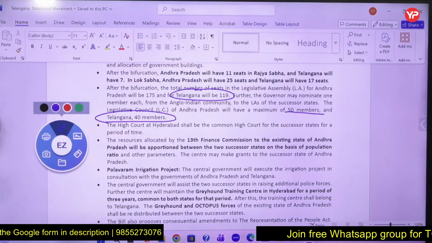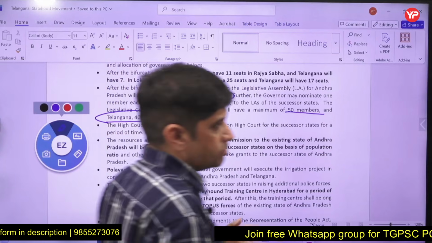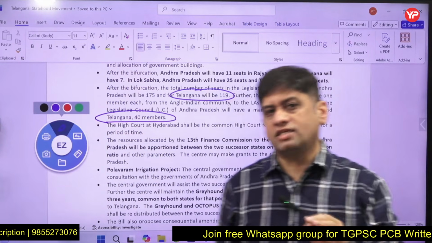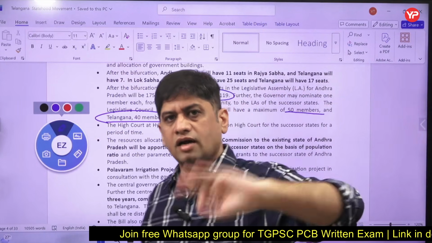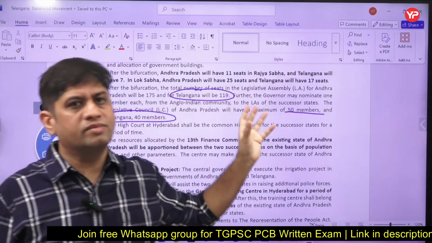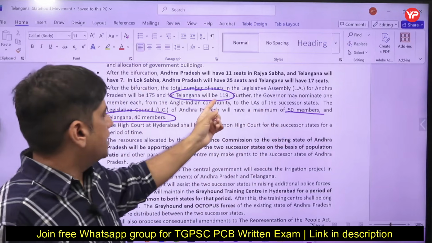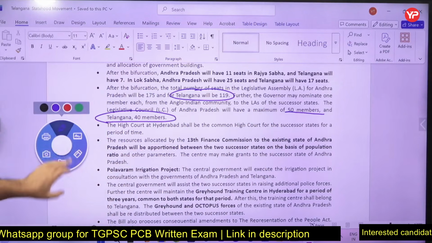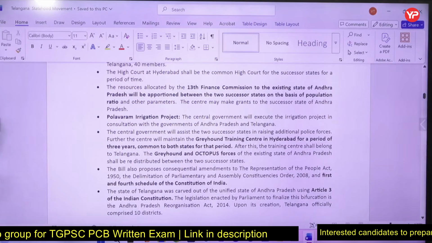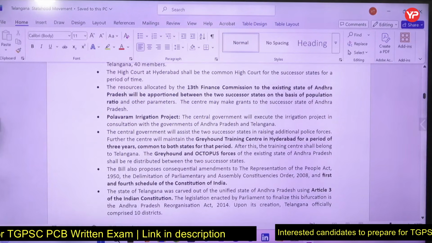So there are 4 things now. One is MP Lok Sabha, MP Rajya Sabha, MLC, member of Legislative Council, member of Legislative Assembly, MLA Telangana, MLC Telangana, 40 MLC Telangana, 119 MLA Telangana, MP Lok Sabha, MP Rajya Sabha. So this is something which you should know. Now High Court at Hyderabad shall be common High Court for these states.